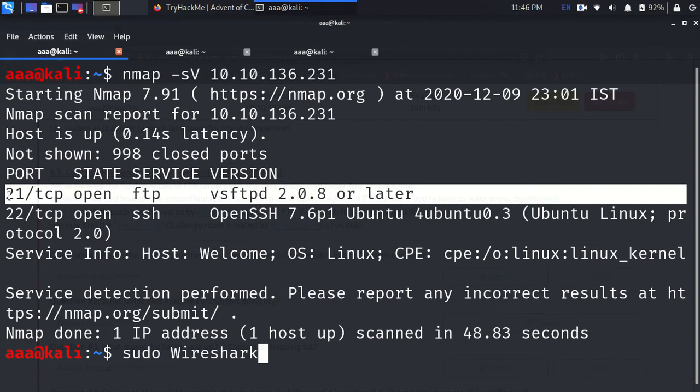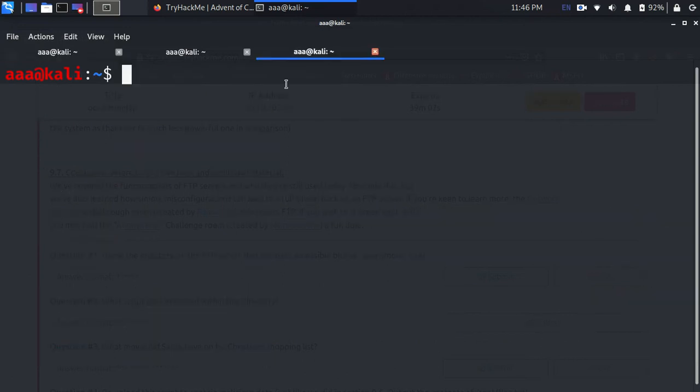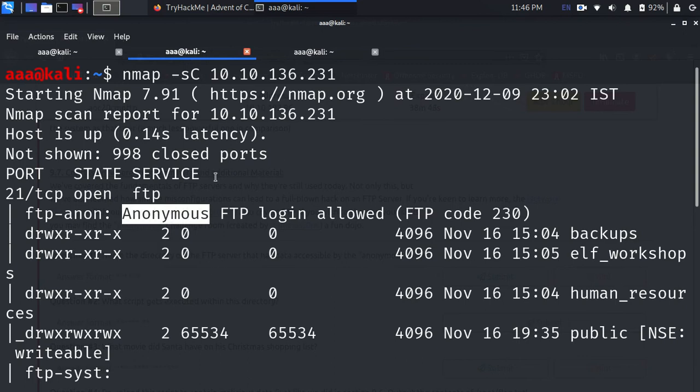Whenever you see an FTP port, it's good practice to check it by running nmap -sC with the same IP address. -sC is a default script scan. It will run scripts and try to find more things. I just ran the same thing with -sC, and what I find is that FTP is not only open, but anyone can log in with anonymous. It says anonymous FTP login allowed.